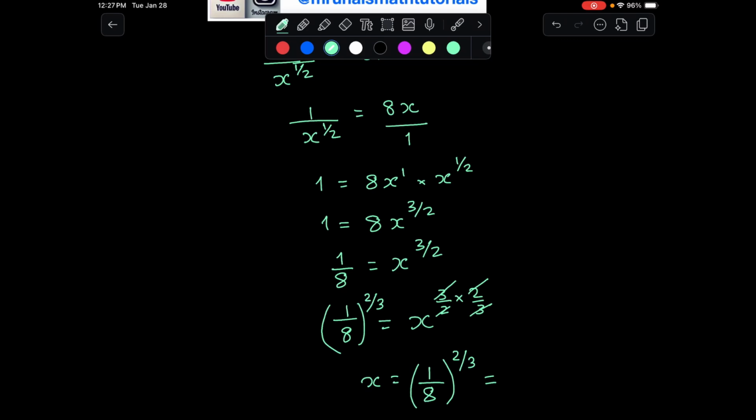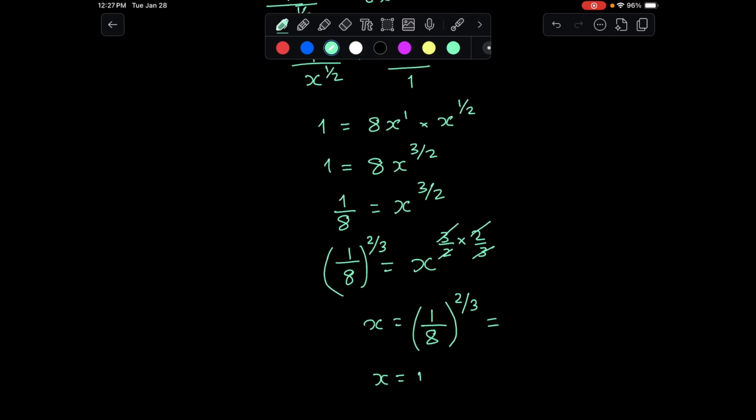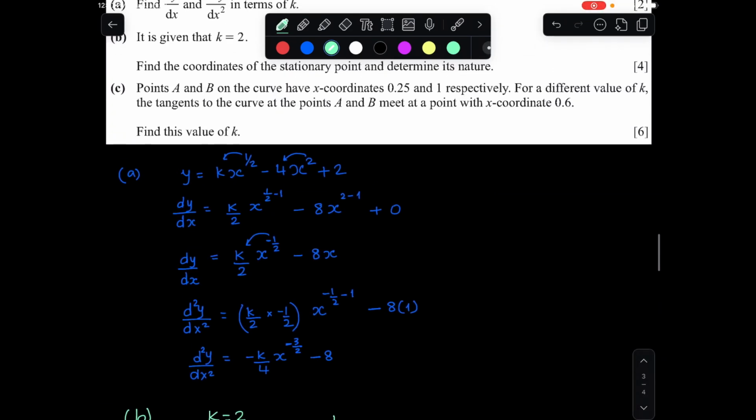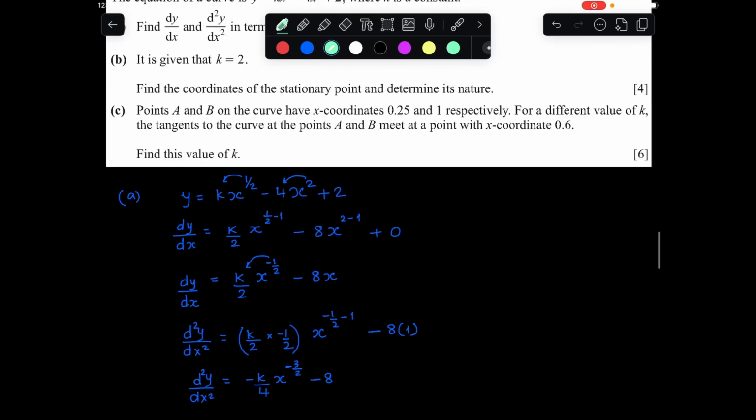One over 8 to the power of 2/3. This is equal to 1 over 4. So we get x is equal to 1 over 4. This is the only answer. Okay. Now we need to find the coordinates of the stationary point, and we also need to find its nature.